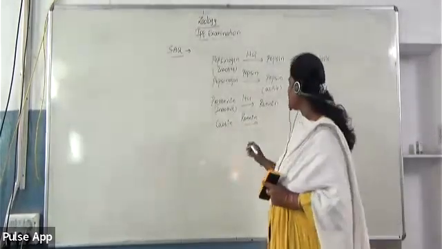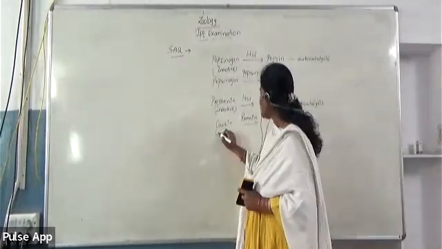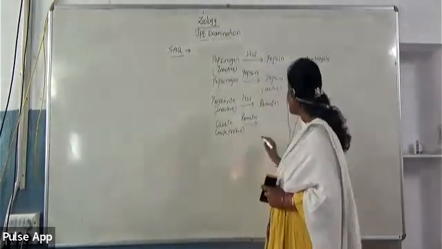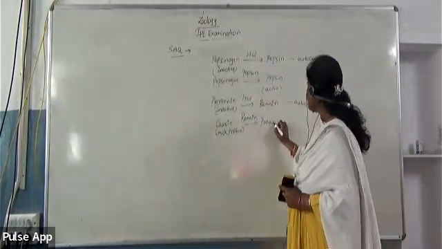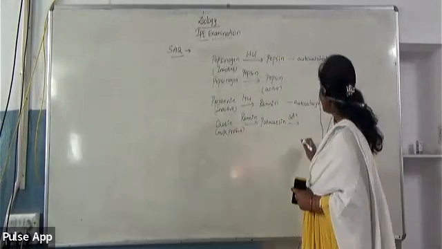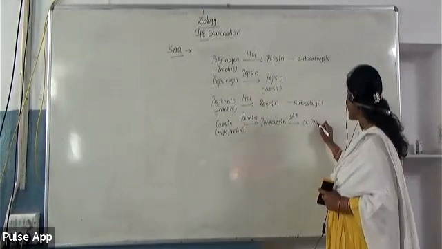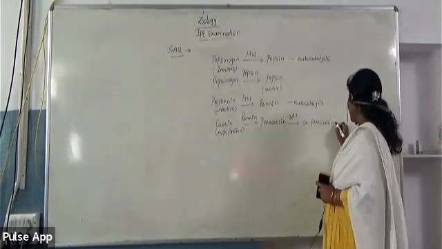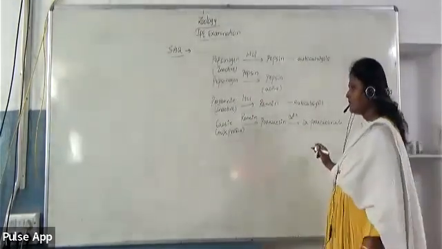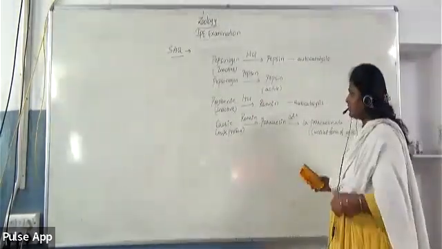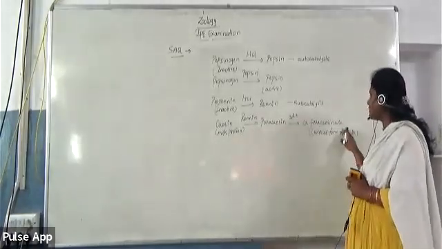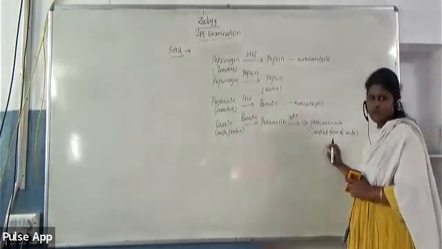Renin converts casein into paracasein, and paracasein in the presence of calcium ions gets converted into calcium paracaseinate, which is in curdled form.